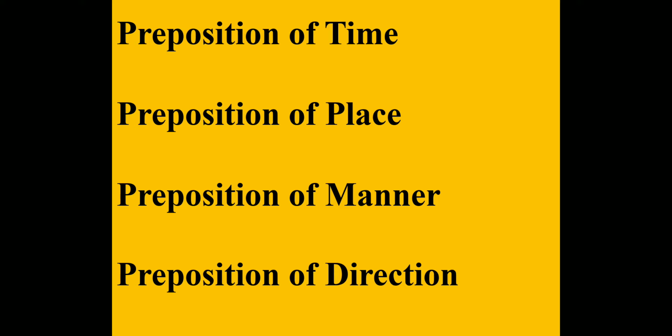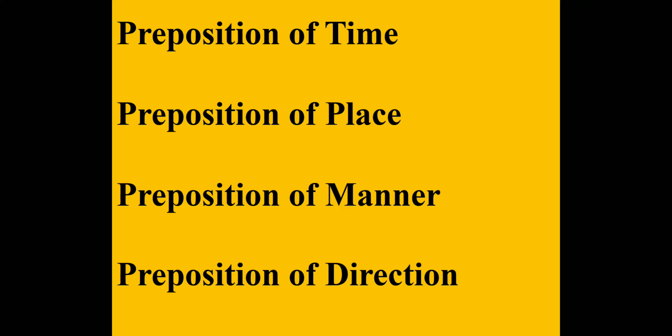before, and so on. Today we are going to talk about the different kinds of prepositions: preposition of time, preposition of place, preposition of manner, preposition of direction. These are the ways by which we can classify the different prepositions, their different uses. Preposition of time helps us to know when a certain thing is happening: at this time, in this hour, in this year, in the morning, at whatever time something is happening.